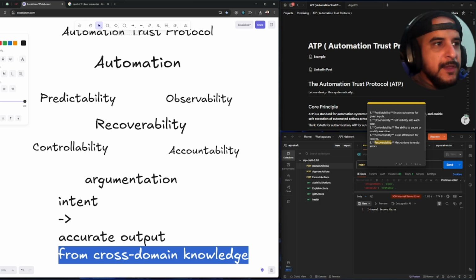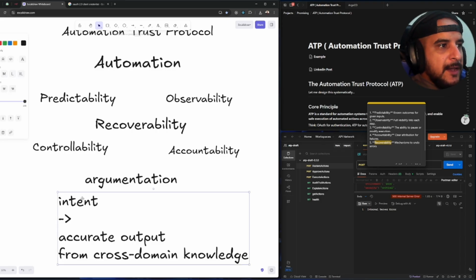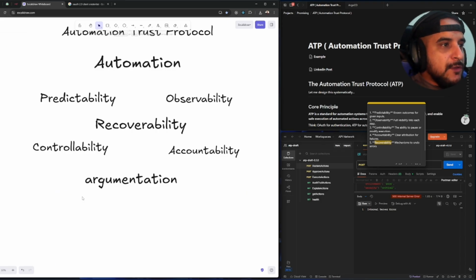to increase your luck. But at the end of the day, what I'm trying to say is your automation pipeline is probabilistic, not deterministic, right? And you're basically not doing automation. So that's the core idea.